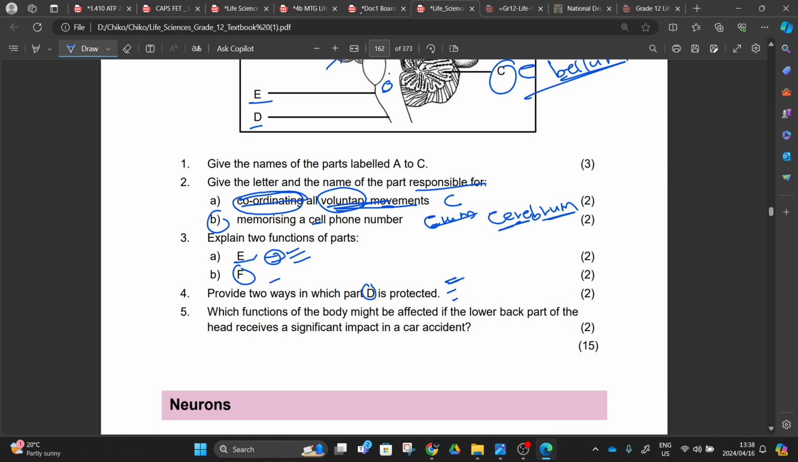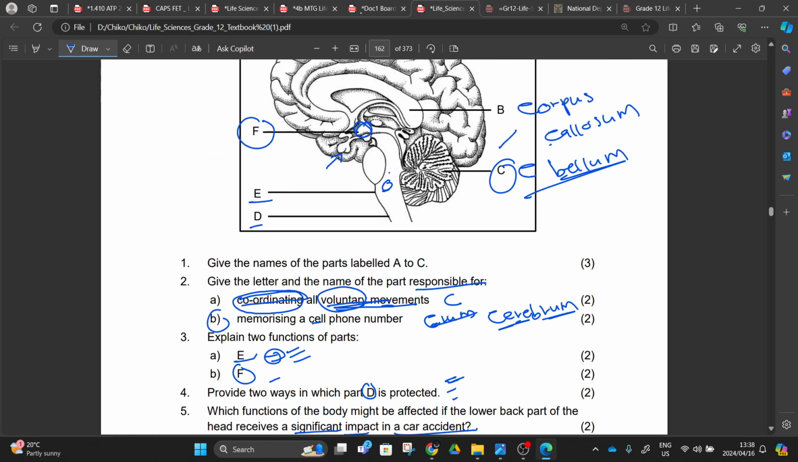And then number 5, which function of the body might be affected if the lower back part of the head receives a significant impact in a car accident, right? Here we say that we are coming and hit you at the back. We can affect number C or number E, right? Medulla oblongata or cerebellum. So you know the function of number C. If we hit you and this part gets damaged, it means that you are going to lose your balance, right?